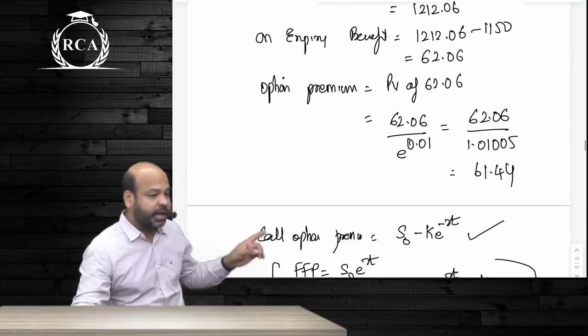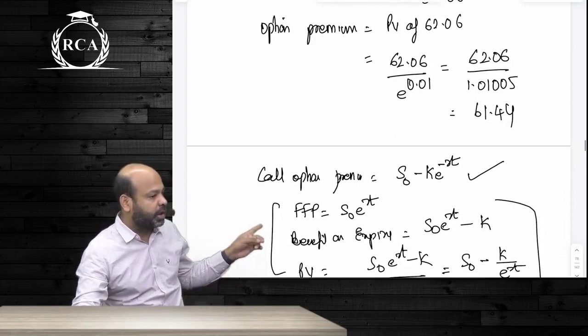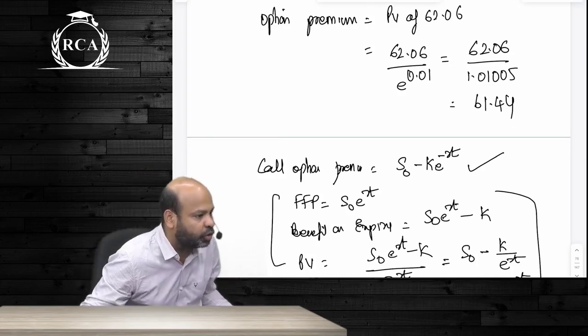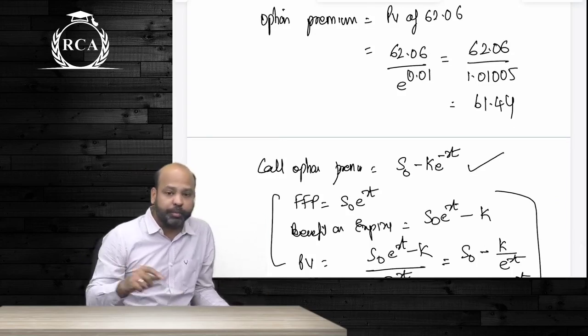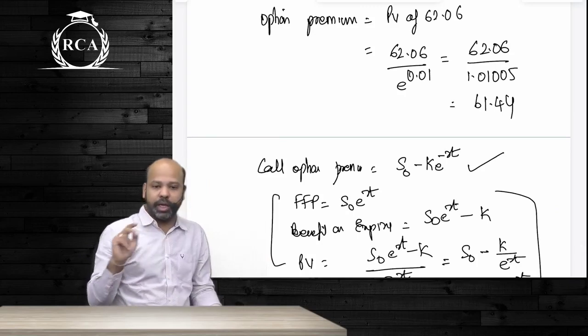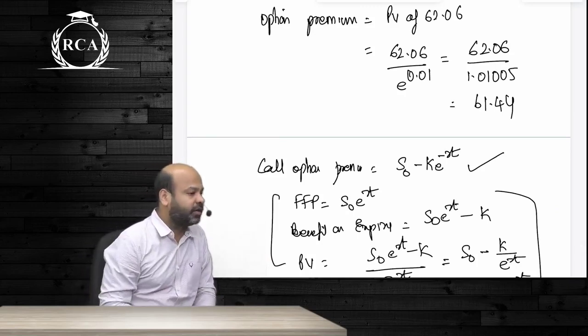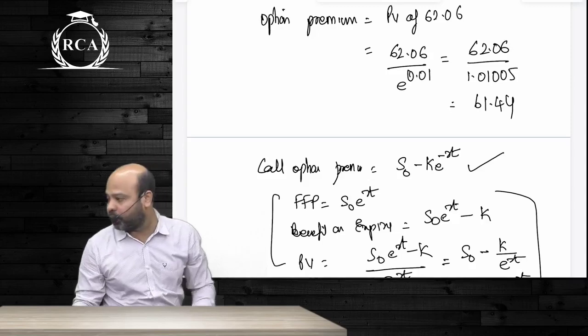You can directly write that formula as: value of call option will be equal to S0 minus K into e power minus RT. Value of a put option will be the opposite, K into e power minus RT minus S0. This is as per the theoretical minimum price approach.